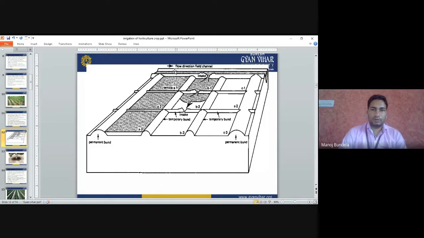So this is the flow direction of the field. We have to prepare the bunds from the upper area to the lower area. So from the upper area, the water will come to the lower area. When this plot is filled, then we close this plot, then second plot we will fill, and at that time we close the second, and then the third. So like this we have to apply the water. So this is the good method.